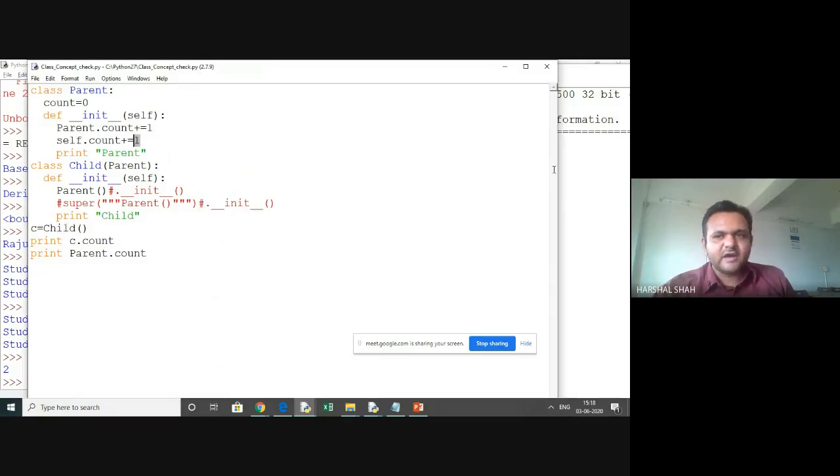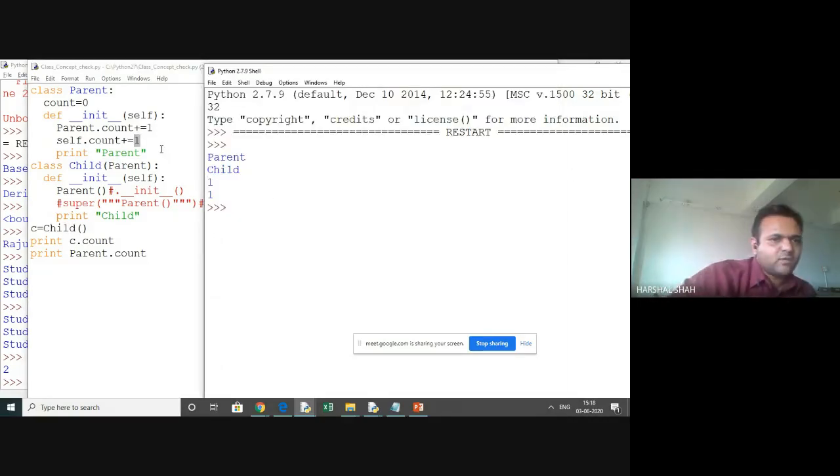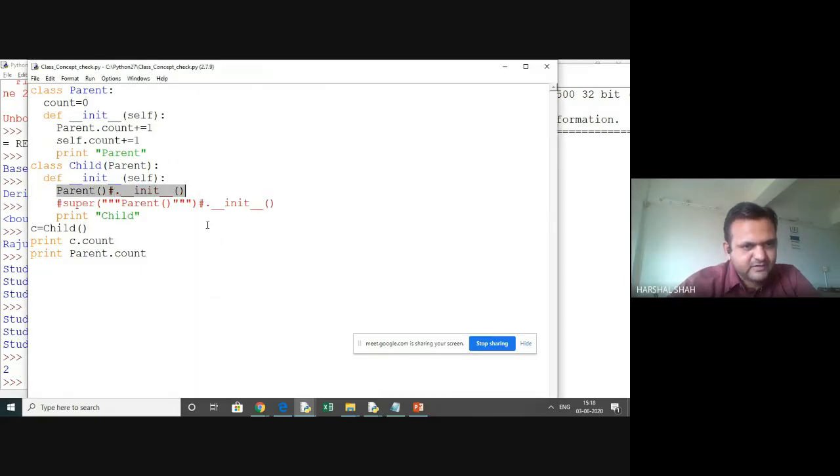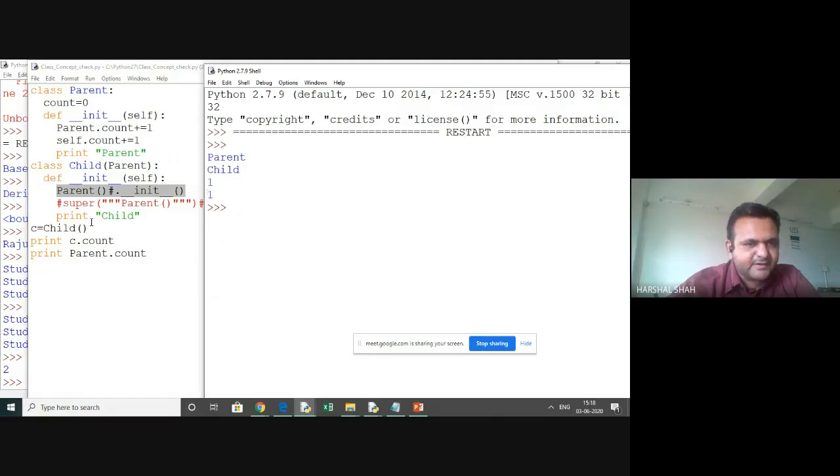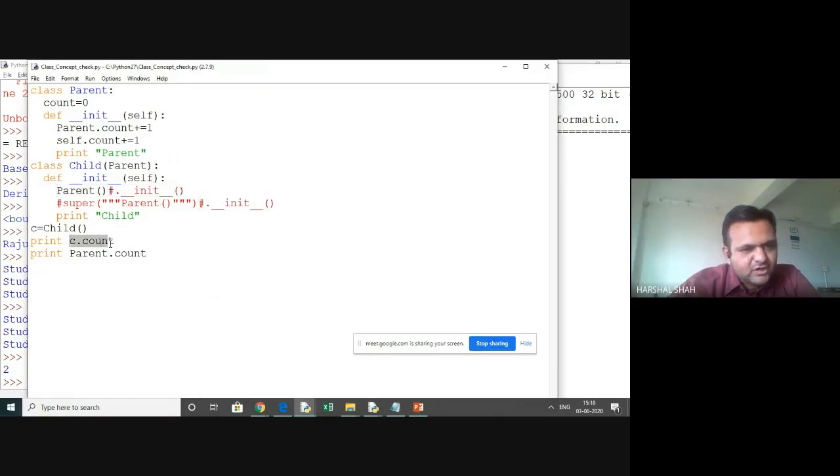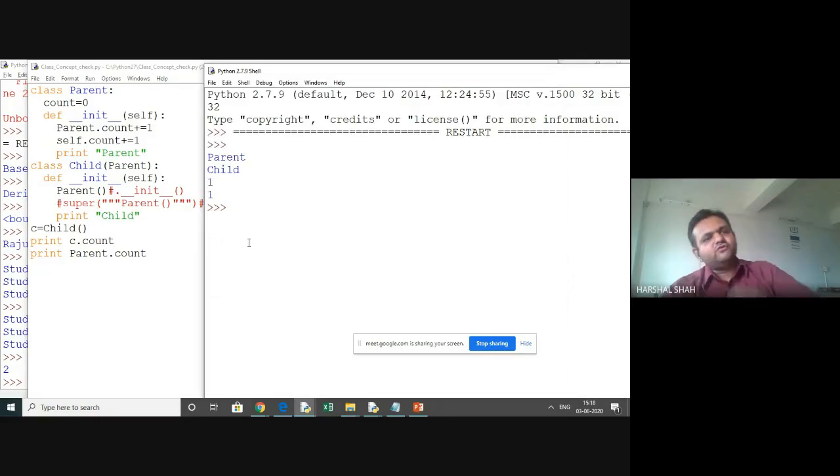Both will not get updated again right now. You can see that one will remain one, because the parent gets printed. Then it comes back here after completion of this line, after accessing the parent, and then prints the child. So self.count is also 1 and parent.count is also 1.